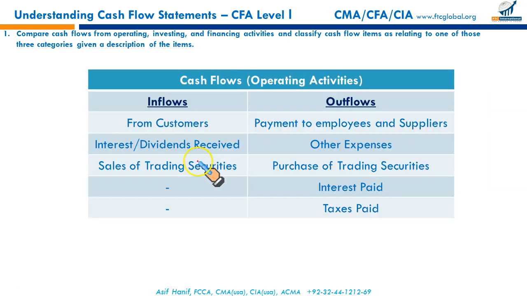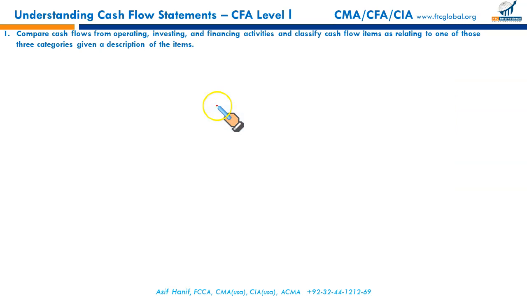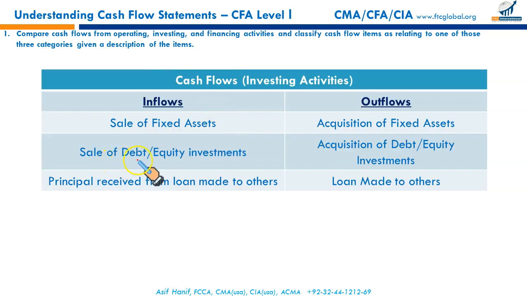Remember, these trading securities could be bonds, they could be equities, it could be preferred stock. Since these securities were designated as trading securities at the date of acquisition, such trading securities, when bought or sold, are treated as an operating outflow. Other debts and equities are treated as a part of investing activities. Sale of debt, equity, acquisition of debt and equity.